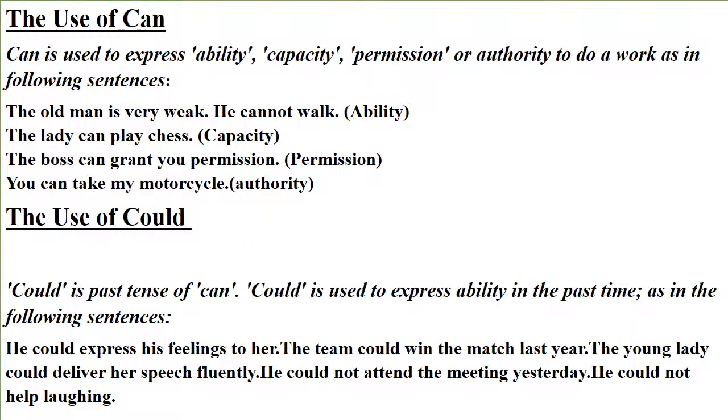The use of can. Can is used to express ability, capacity, permission, or authority to do a work, as in the following sentences. The old man is very weak, he cannot walk, ability. The lady can play chess, capacity. The boss can grant you permission. You can take my motorcycle, authority.